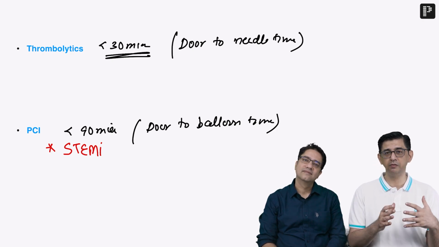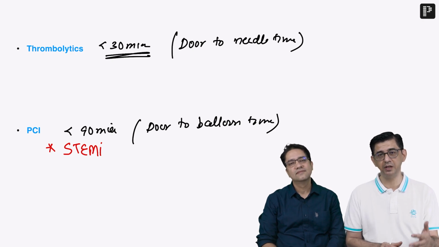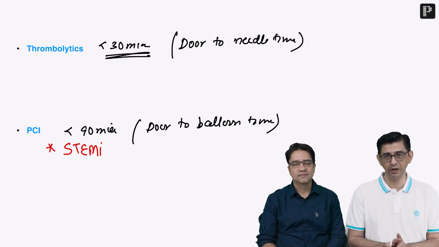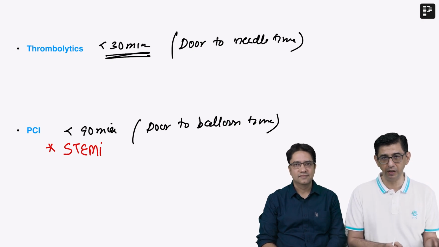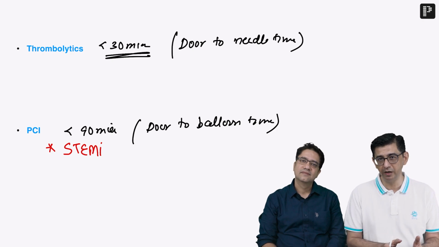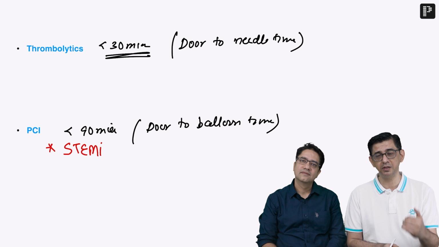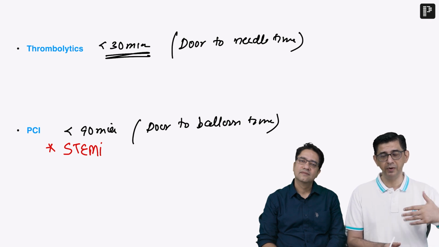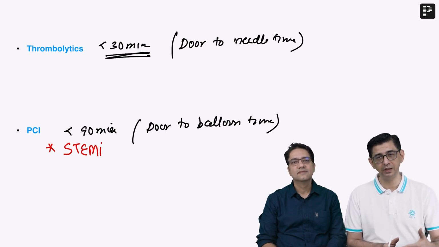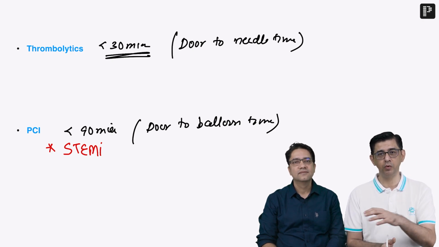And ideally, whenever we are getting a patient who's having ST elevation MI, our first preference in a situation where cath lab facility is not available, we should tell and inform the relatives that they can take to a cath lab equipped hospital. In case the transport time for a cath lab equipped hospital is less than 120 minutes, again 120 minutes coming in the discussion, but this is valid for STEMI. In case a STEMI patient comes to a place in the periphery where cath lab facility is not available, if the transit time to a tertiary care hospital will be less than 120 minutes, we need to transport the patient in an equipped ambulance.